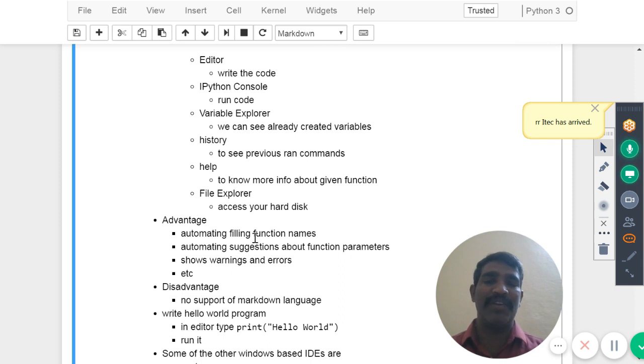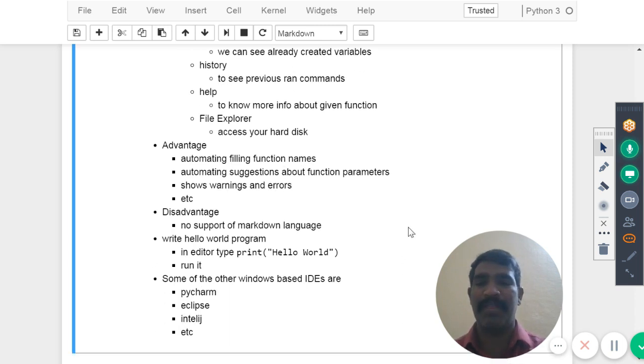Advantages are automatic filling of function names, automatic suggestions about function parameters, showing warnings and errors, etc. Disadvantage is no support for markdown language. What is this markdown language? You will come to understand in the next slide, next chapter.